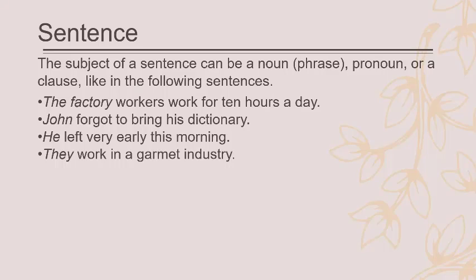This sentence does not have an object, but we have two adjuncts here, namely very early, that's an adjunct of manner, and this morning. John left very early, and that's probably time or manner. Okay, it's not very clear. And then this morning is an adjunct of time.